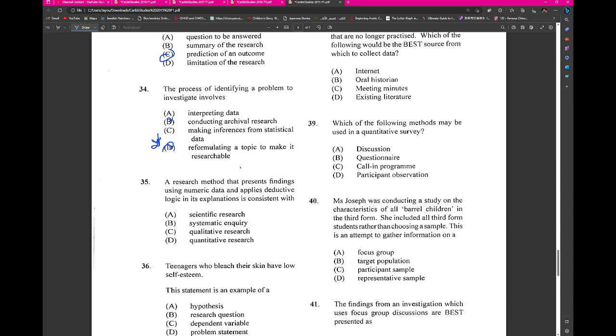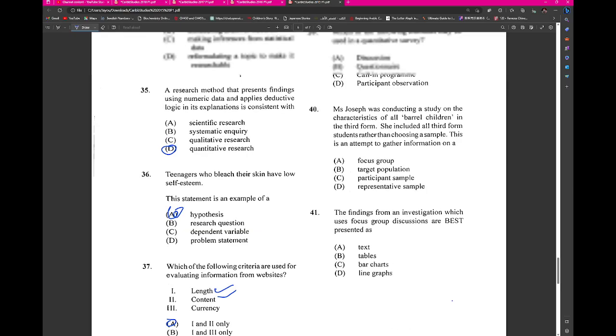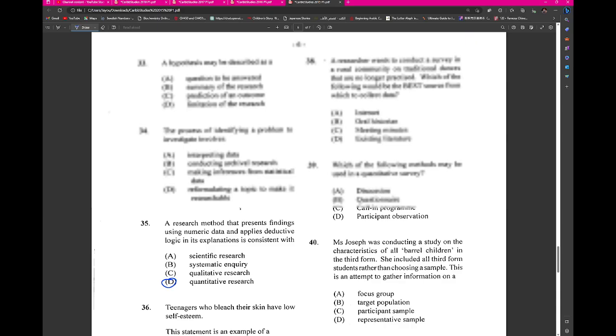A research method that presents findings using numeric data, right? This is probably quantitative. Teenagers who bleach, this would be a hypothesis. Which of the following criteria are used for evaluating information from websites, right? Length and content, probably 1 and 2. Now a researcher wants to conduct a survey in a rural community on traditional land. This would be the best source to collect data. This would probably be meeting minutes, oral historian, probably.